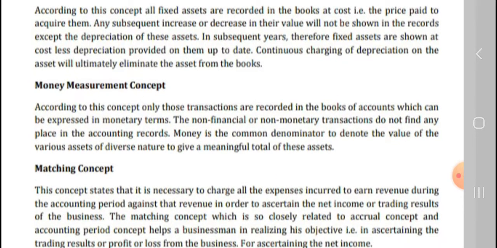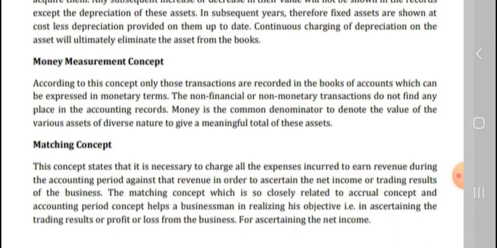Next is the money measurement concept. According to this concept, only those transactions are recorded in the books of accounts which can be expressed in monetary terms, that is, in financial terms. Only those can be written in the accounting book. Matching concept.